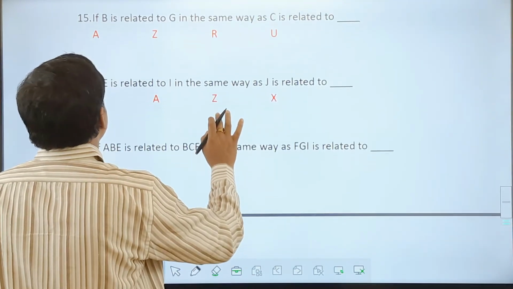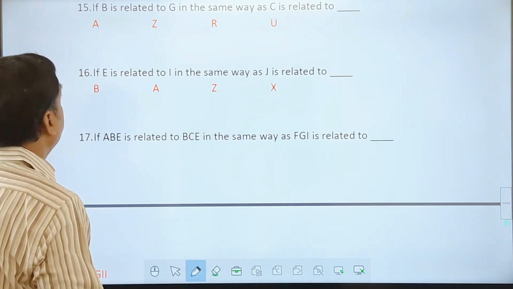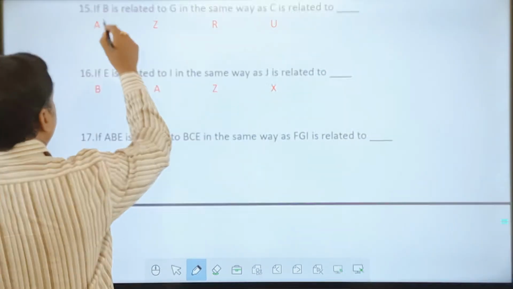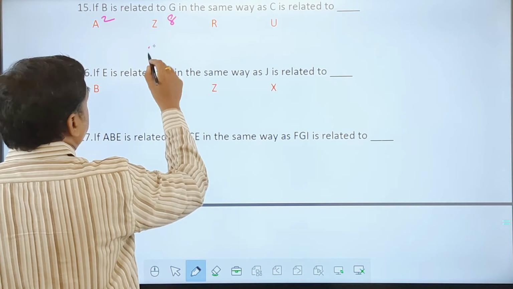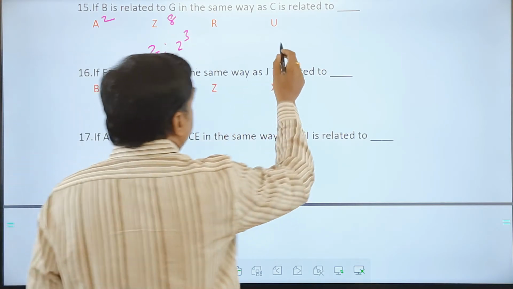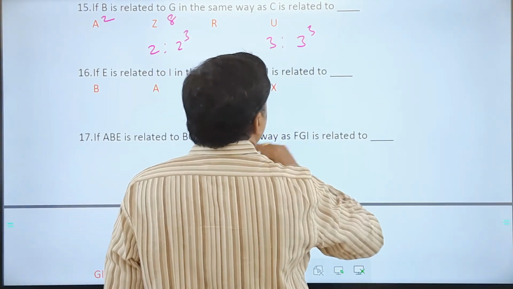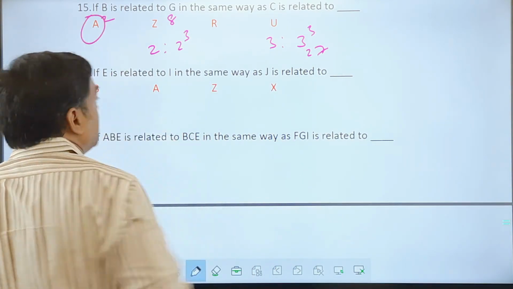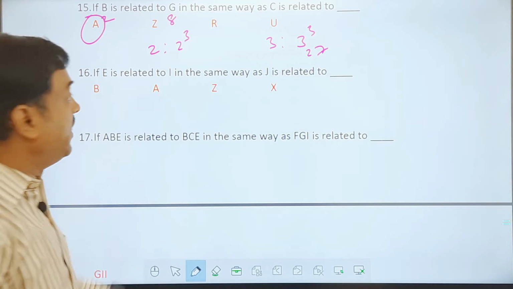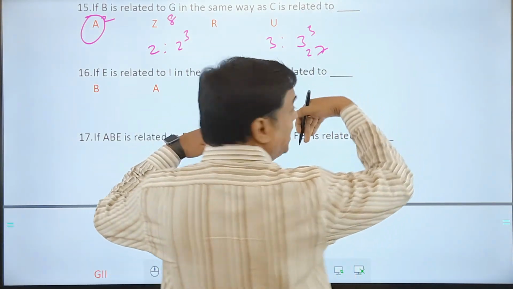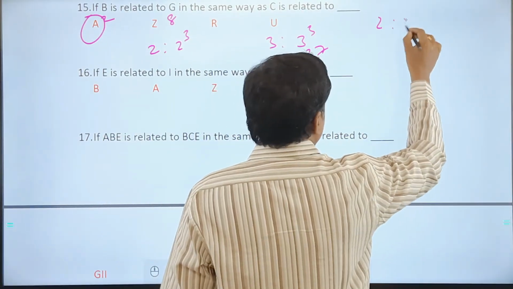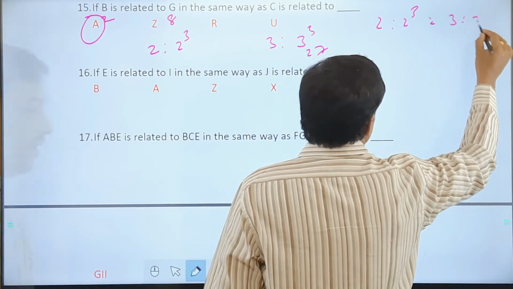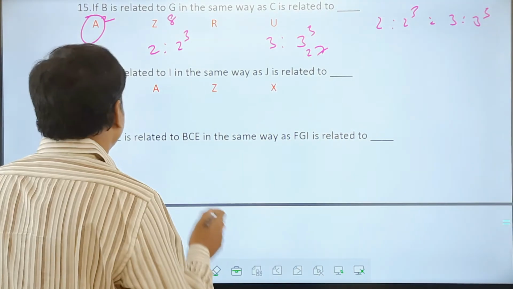And here, if you observe this, all of you, B is becoming G. So 2 is becoming 8, G means 8. So it is 2 cube kind of a number. 3 cube kind of a number. It must be 27. What is 27, friends? A. So A is the answer for this. So the given logic here is, if you decode that into numbers, 2 is becoming 2 cube and 3 is becoming 3 cube.